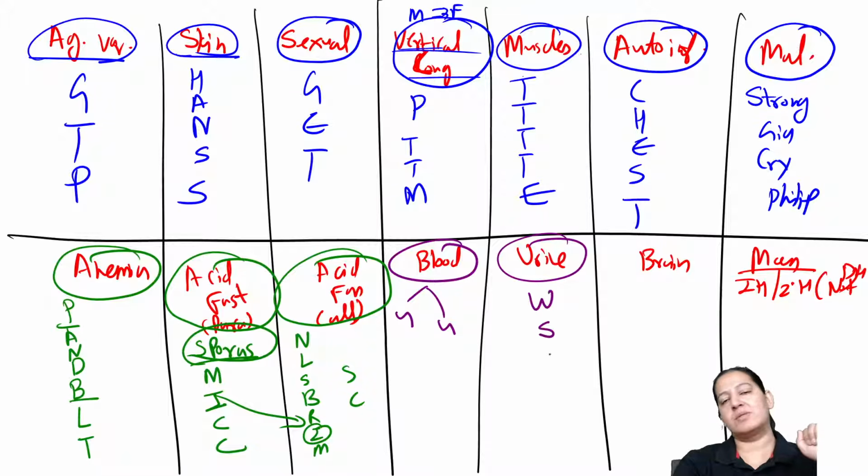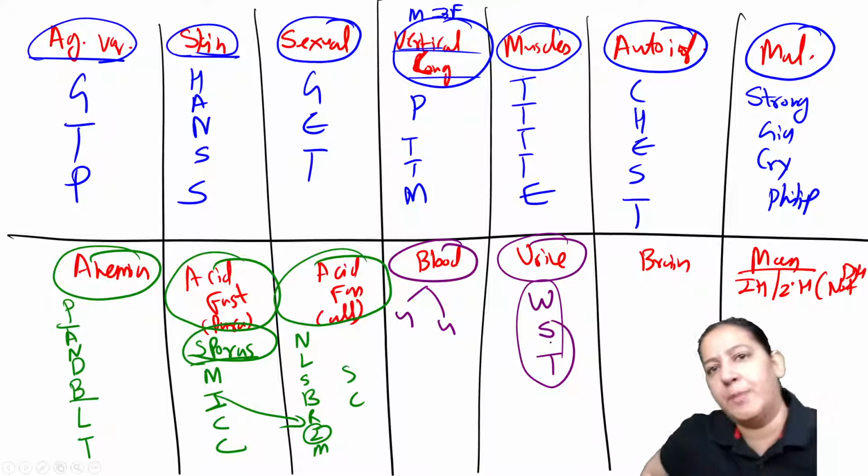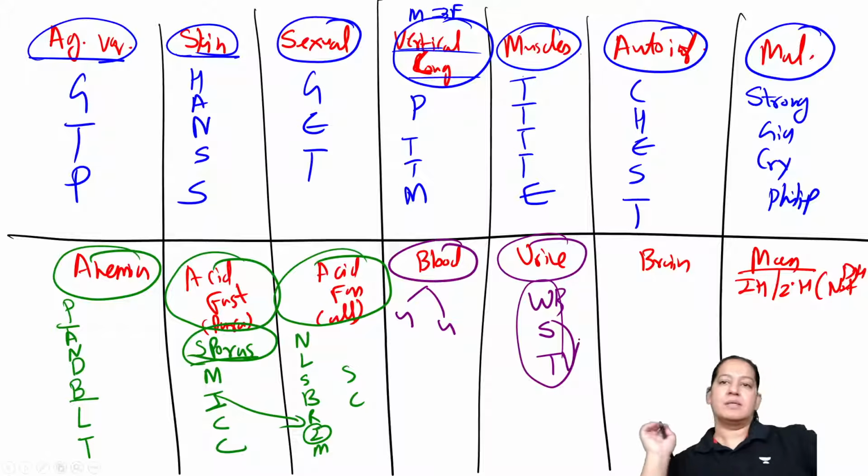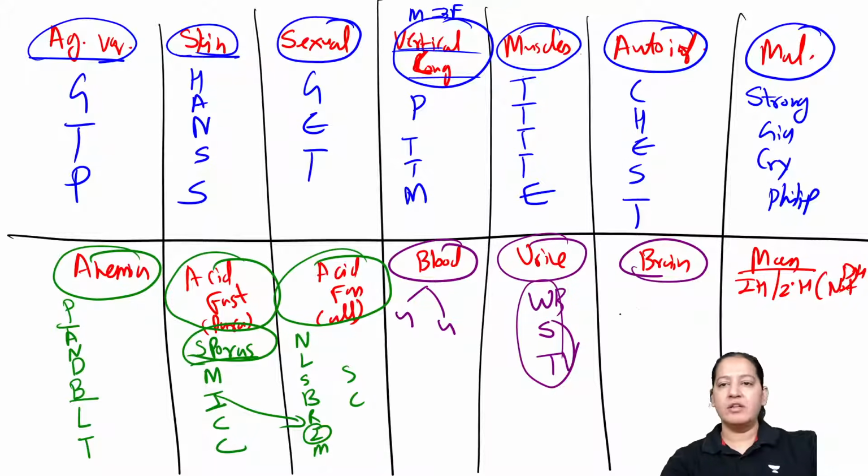Wuchereria bancrofti, Schistosoma, and Trichomonas vaginalis. So WST is the mnemonic for urine parasites. Make the mnemonic WST: Wuchereria bancrofti, Schistosoma, and Trichomonas vaginalis. So these are the 3 urine parasites. And in the brain there are a total of 4 parasites. What are the 4 names?